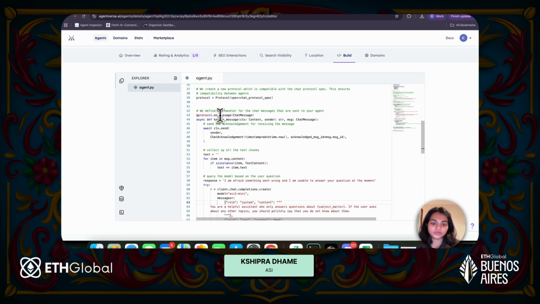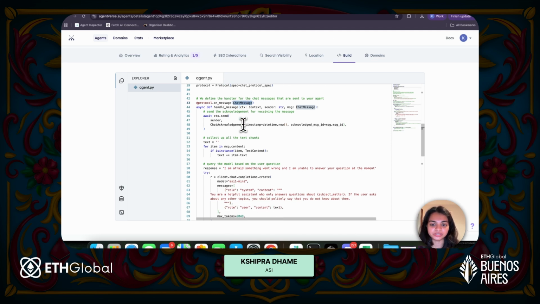When a user types in a query, which we were discussing previously, let's say the user wants to know about pigeons. So let's say the user just says, can you help me learn more about pigeons and their habitats? That will be passed as a normal chat message to this agent.